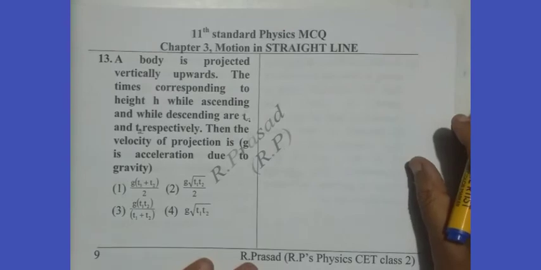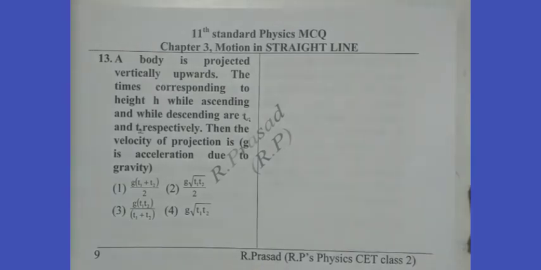Thirteenth one. We'll try like this. In the 13th question we read, a body is projected vertically upwards. The times corresponding to the heights h while ascending and while descending are t1 and t2 respectively. Then the velocity of projection is, say g is acceleration due to gravity.